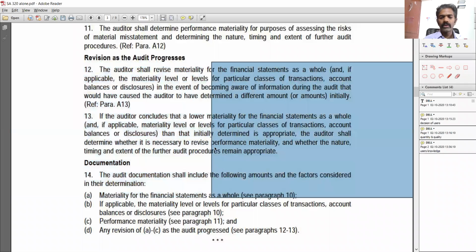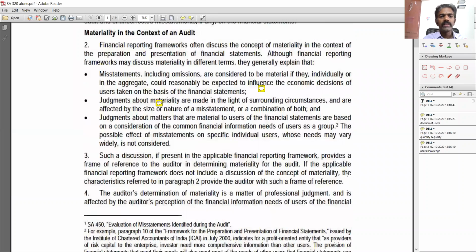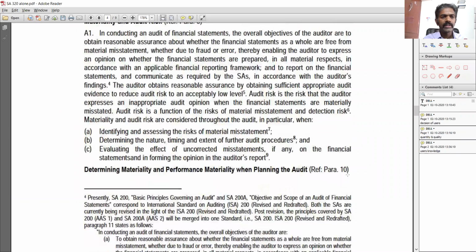Now, this is the standard SA 320, materiality in planning and performing an audit, beginning on or after April 1, 2010. If we go to the appendix there, you can see SA 200, basic principles governing an audit. This is the primary standard, talking about the objective and scope of an audit of financial statements.